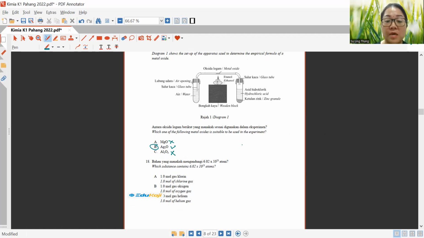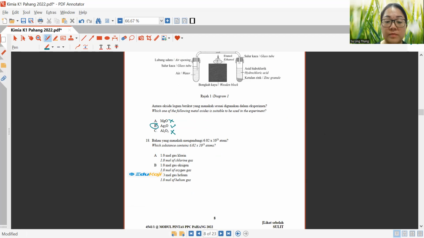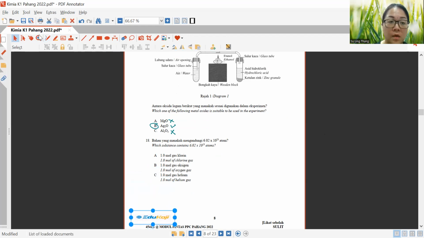All right, now let's look at question 18 now. Which substance contains 6.02 times 10 to the power of 23 atoms?